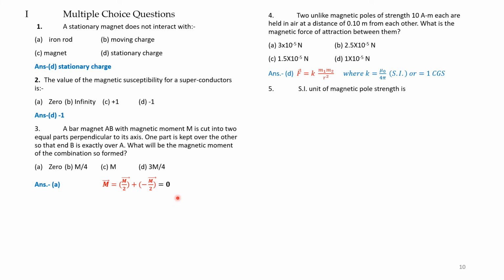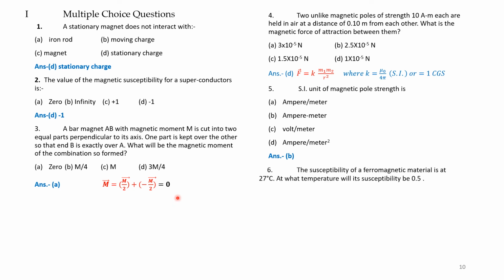Question number 5. The SI unit of magnetic pole strength is: option A, ampere meter; option B, ampere per meter; C, voltmeter; and D, ampere per meter square. The correct answer is B. Question number 6. The susceptibility of a ferromagnetic material is given at 27 degrees.